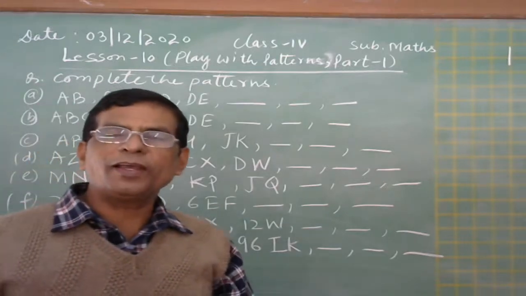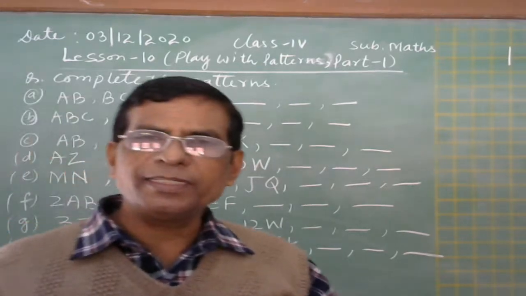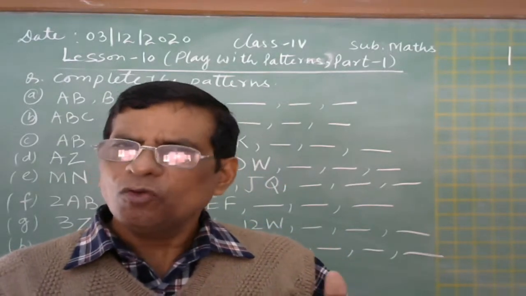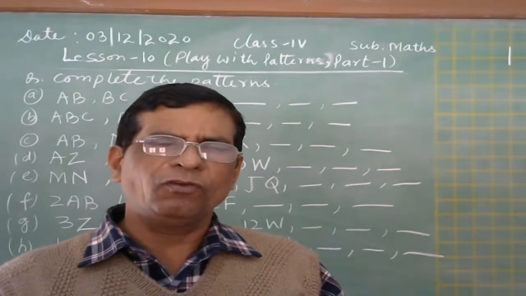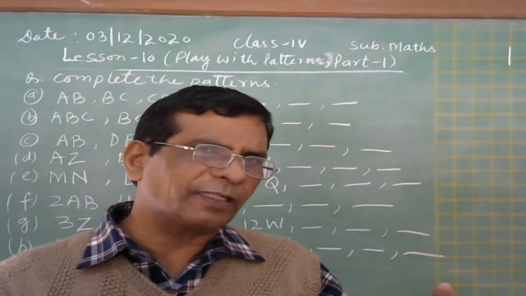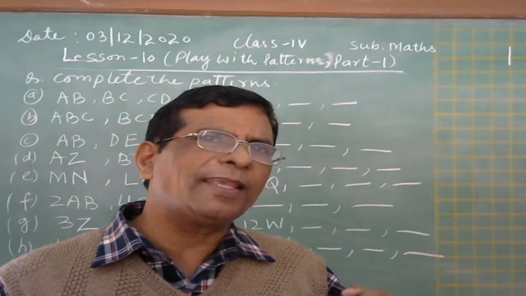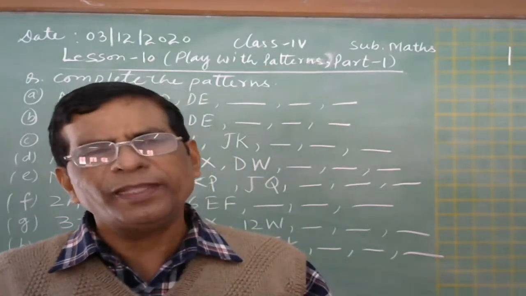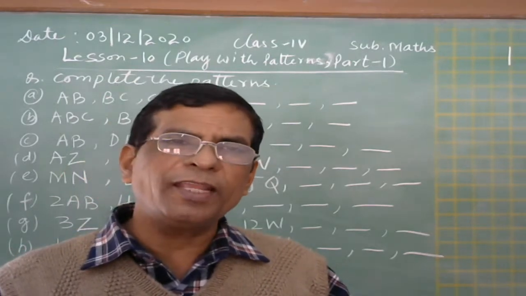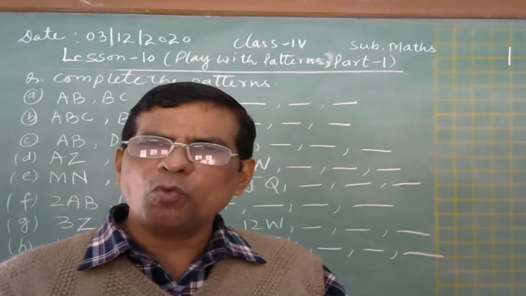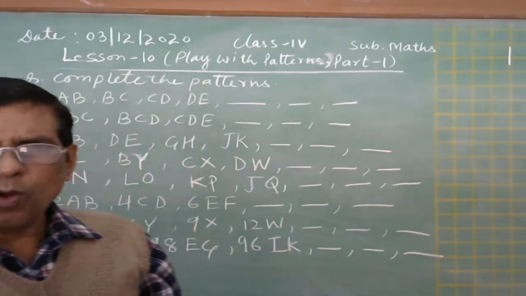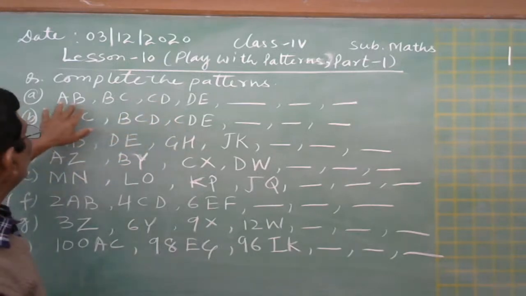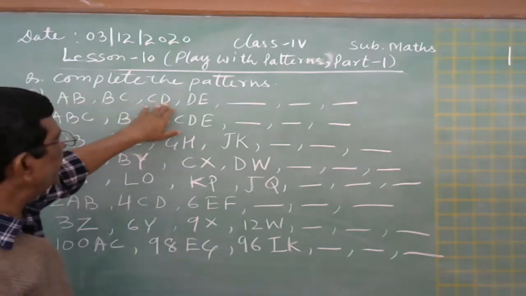So the very first thing is, we have to understand what the pattern is. We have to find the pattern first, and then we can move ahead. If we can't find the pattern, we will write anything, and then that will be wrong. So first of all we have to find out what the pattern is. What sequence is there? First we read one time, two times. This is A, B, B, C, C, D, D, E.